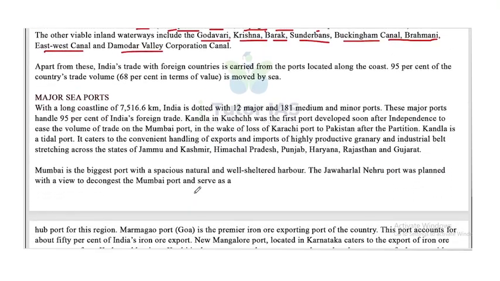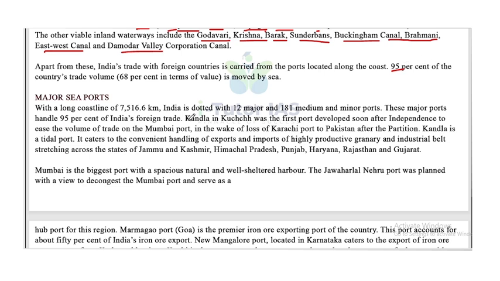Apart from these, India's trade with foreign countries is carried out through the ports located along the coast. 95% of the country's trade volume, that is 68% in terms of value, is moved by sea.